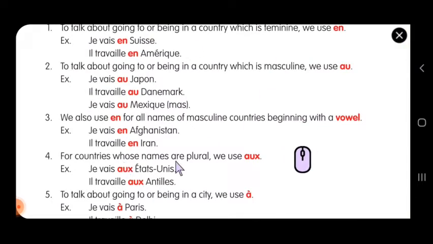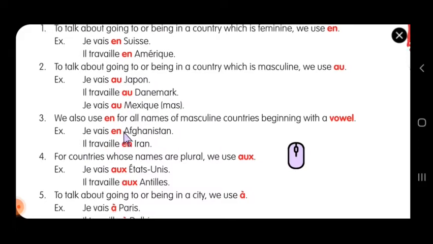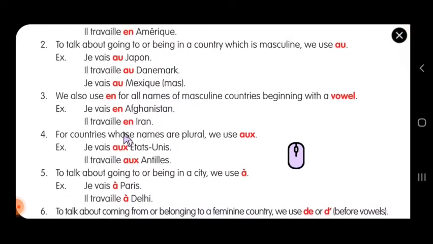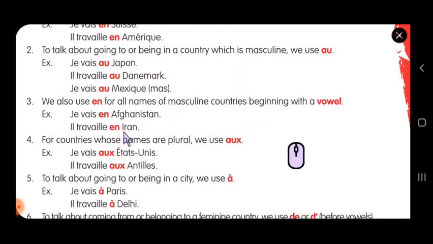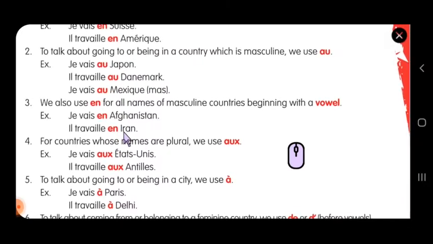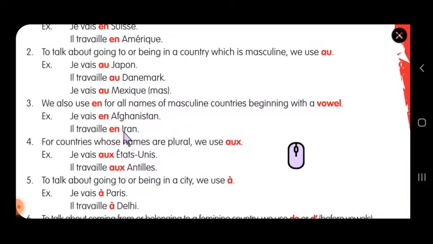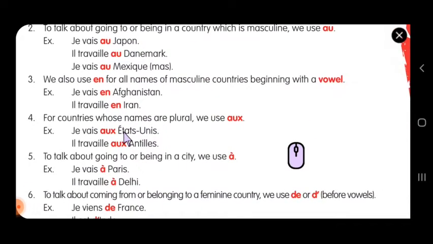Now with vowels, je vais en Afghanistan. En is coming because this starts with a vowel. Il travaille en Iran. Iran, again I is a vowel, but this is a masculine country. Since the country name starts with I, we use en. For countries whose names are plural, we use aux. Je vais aux États-Unis. Il travaille aux Antilles.